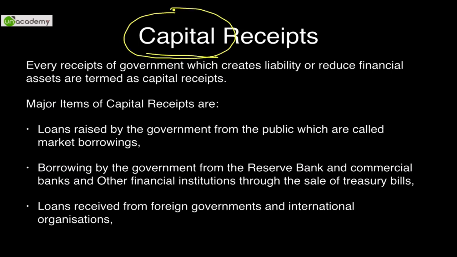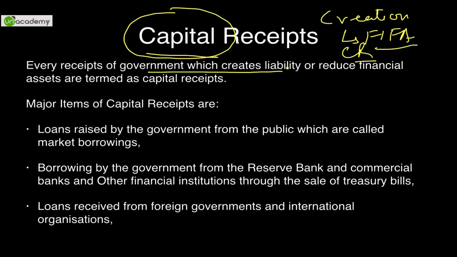If capital expenditure meant creation of assets, say you have spent 1000 crores in creation of Jawaharlal Nehru Stadium, that is capital expenditure. Similarly, capital receipts: if you sell off that stadium to a private operator, let's say FIFA, for hosting a football World Cup, then whatever you will get will be considered a capital receipt. So every receipt of the government which creates liability or reduces financial assets is termed a capital receipt. Selling off a stadium is a reduction of financial assets, so it is considered a capital receipt.